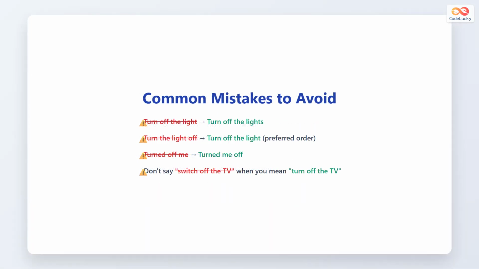Avoid these errors. Say turn off the lights, not turn off the light. Preferred order is turn off the light, not turn the light off. Say turn me off, not turned off me. Don't mix switch off when meaning turn off specifically.